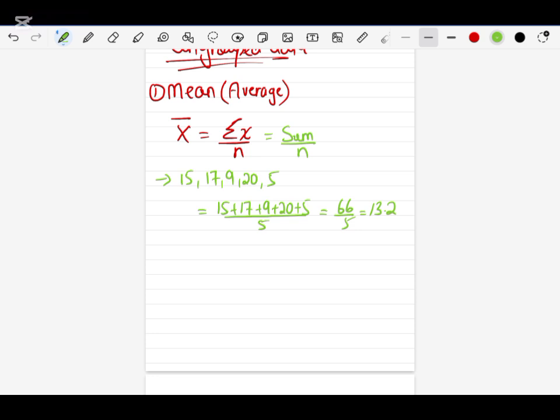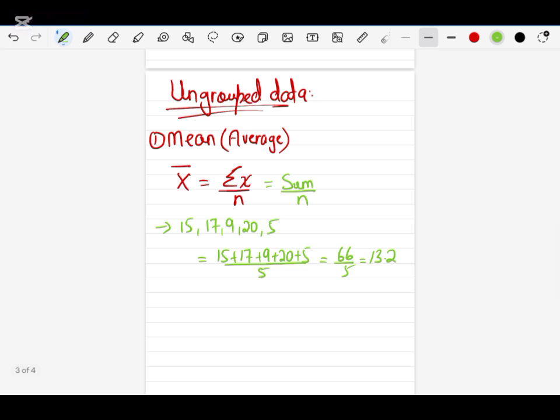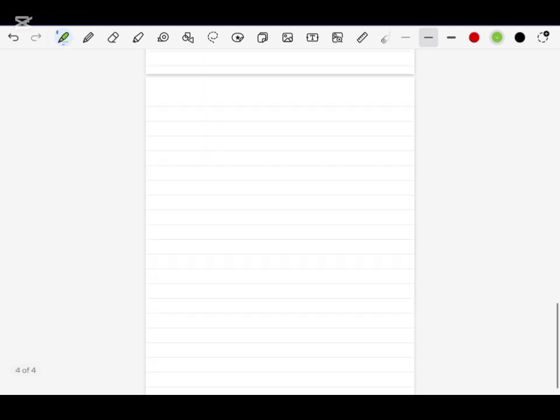I hope there is no confusion in this concept, how I have done this question. So right now we are doing ungrouped data. So this is how we will find the mean of ungrouped data. We will see some questions as well. First, I need to give you a general concept of how we find mean, median, and mode. Now, I hope everything is clear. Now, the next is median.